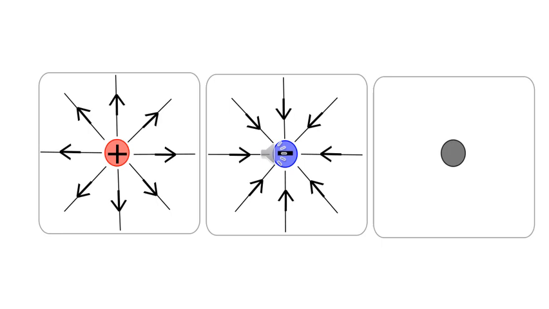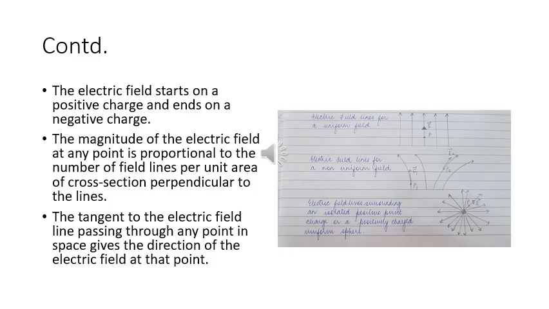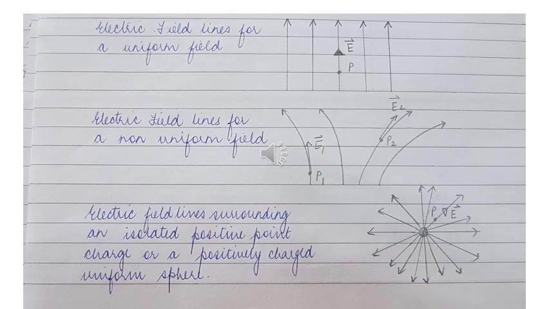The third photograph is just of a neutral point. The electric field starts on a positive charge and ends on a negative charge. The magnitude of the electric field at any point is proportional to the number of field lines per unit area of cross-section perpendicular to the lines. The tangent to the electric field line passing through any point in space gives the direction of the electric field at that point. This diagram shows the electric lines of force for three situations.